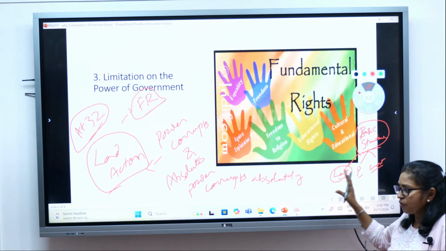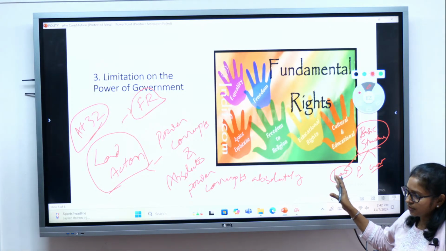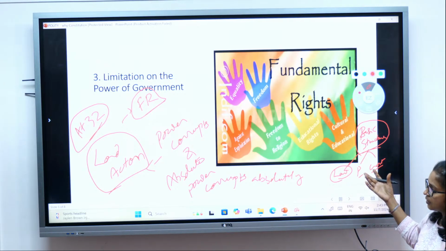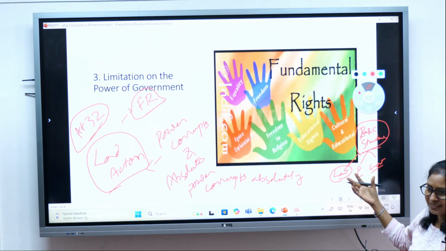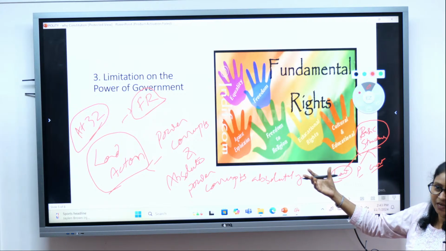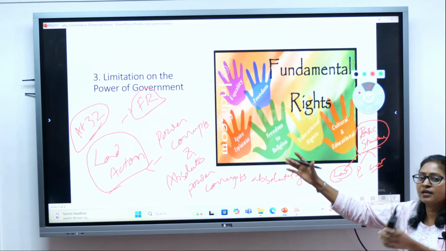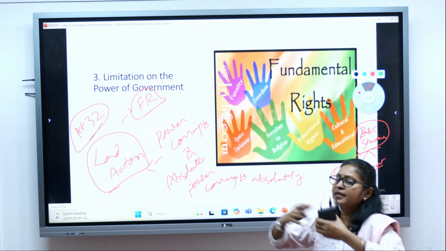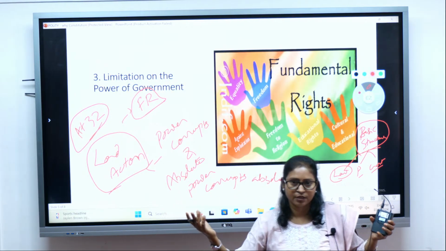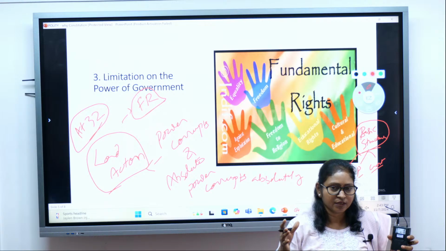So that is how the law-making power of the legislature, and the executive functions in terms of implementation of those laws, are being restricted. They don't have unlimited power to make any kind of law. Any law which is arbitrary will be struck down.